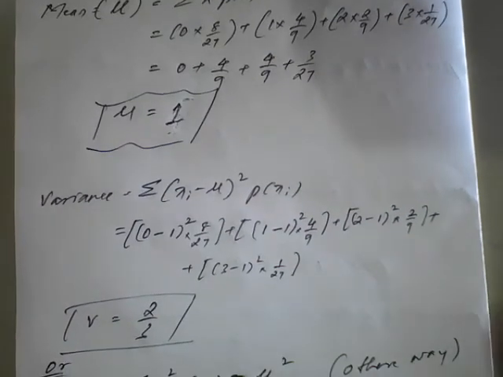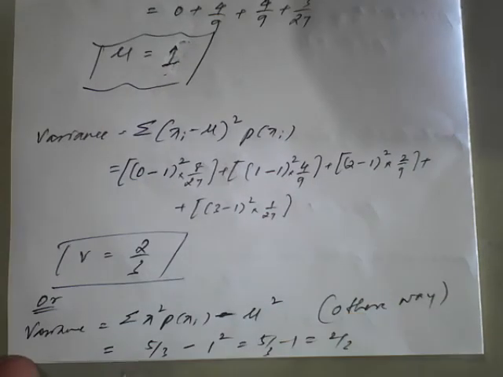Or you may find the same answer using another formula for variance: summation of x square p of x minus mu square.